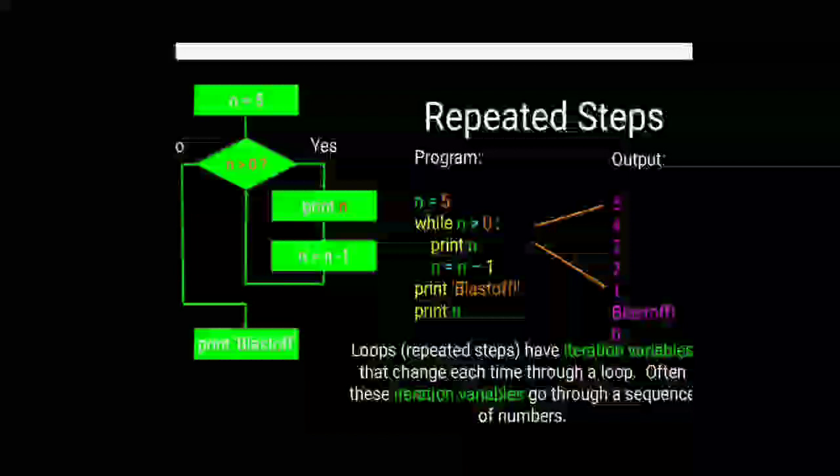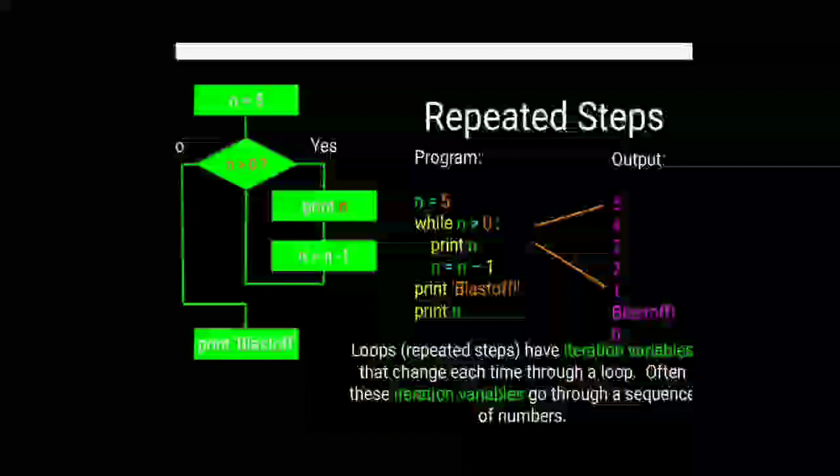Yes, then it prints 4, then again n minus 1, it becomes 3. It checks the condition again, 3 is greater than 0, yes, then it prints 3, like that it prints 2, like that it prints 1.